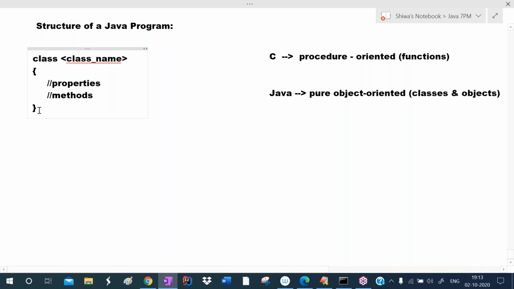So like this, we can define any number of classes. We define the class simply by using the class keyword, then give the class name. In the class, we define properties and methods. Class name, and in the class, place properties and methods. So we can define any number of classes.